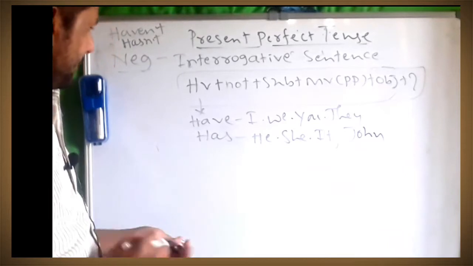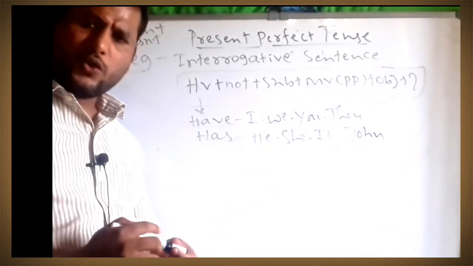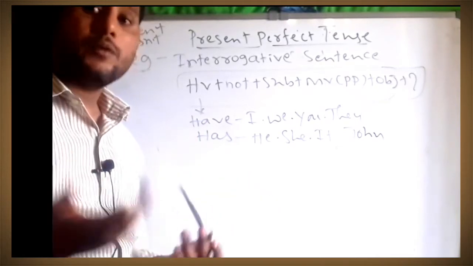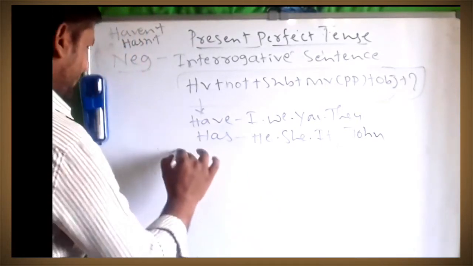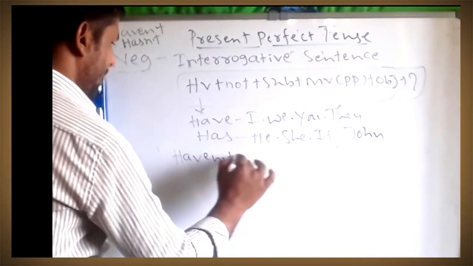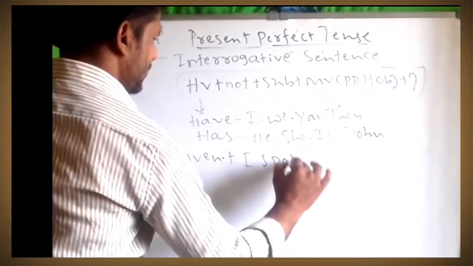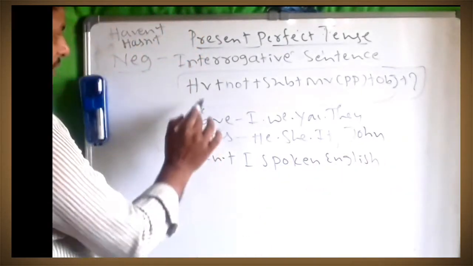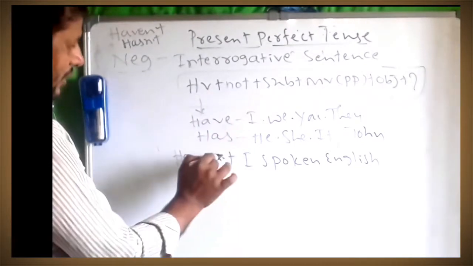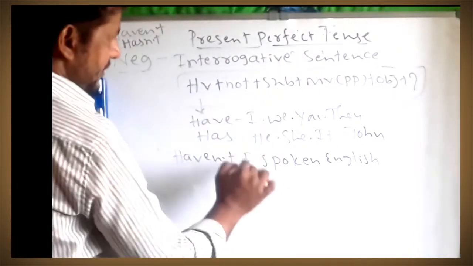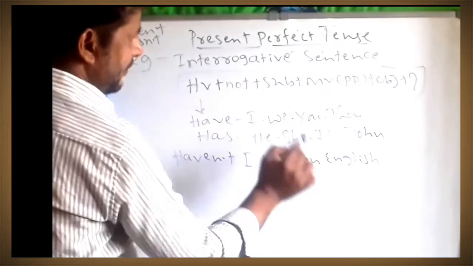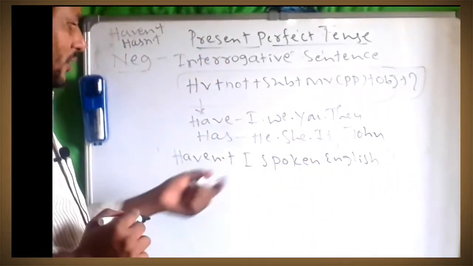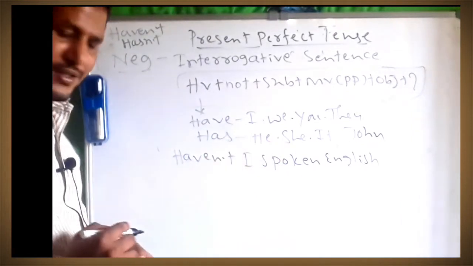Now let's see the same sentence. I have spoken English, I have not spoken English, have I spoken English? Now, haven't I spoken English? Haven't I spoken English? Helping verb is there, and not, we have already tied the not, then subject, main verb PP form plus object, question mark. Haven't I spoken English?